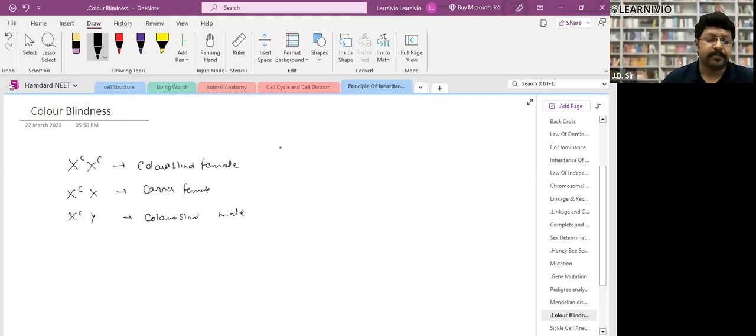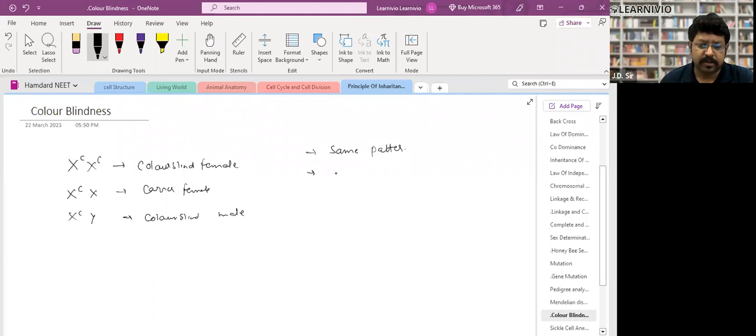What is color blindness disease? The inability to differentiate between red and green color. Exactly, the affected person cannot differentiate between red and green color. They do not get their driving license, right?